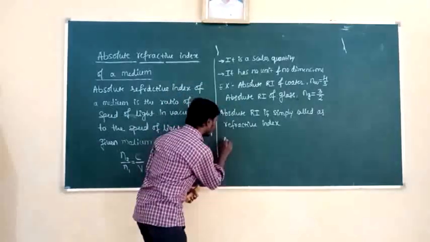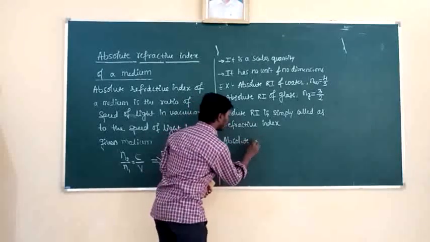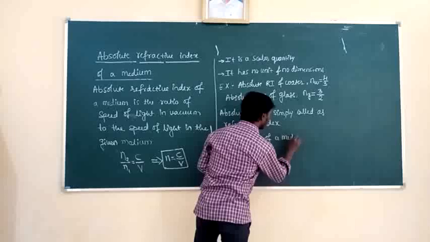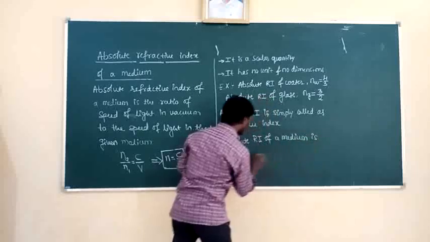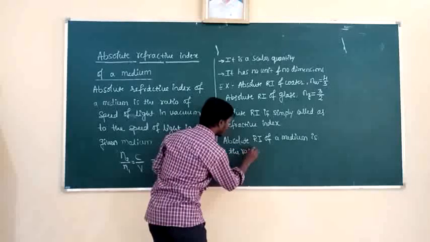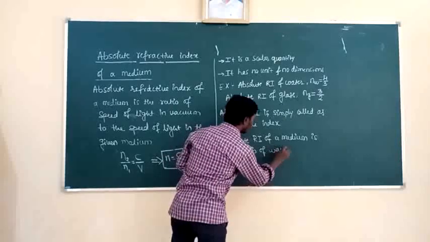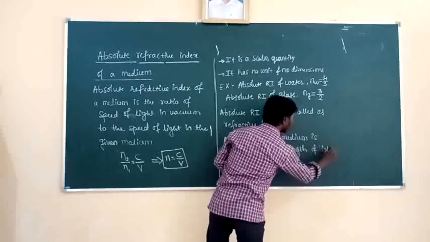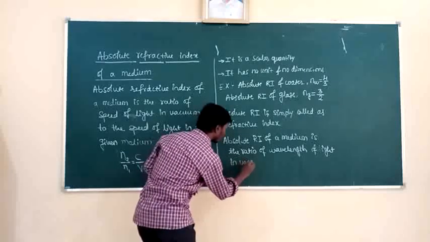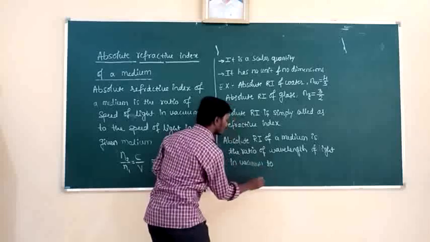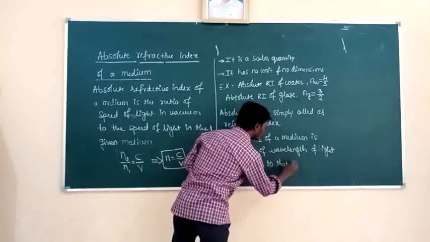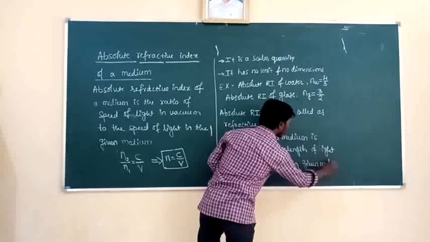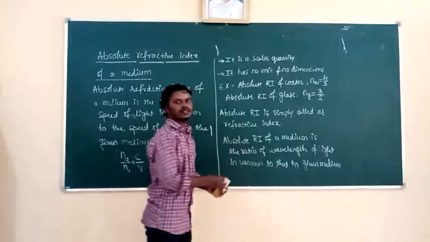Absolute refractive index of a medium is the ratio of the wavelength of light in vacuum to that in the given medium.